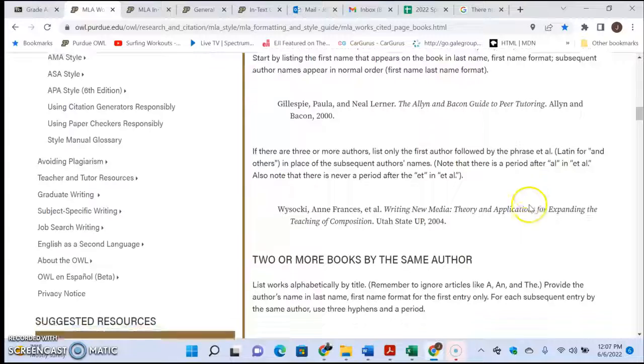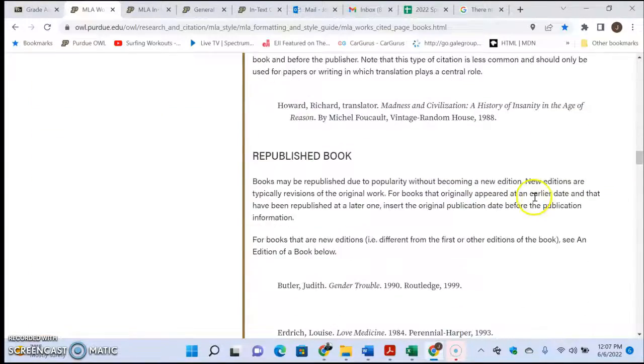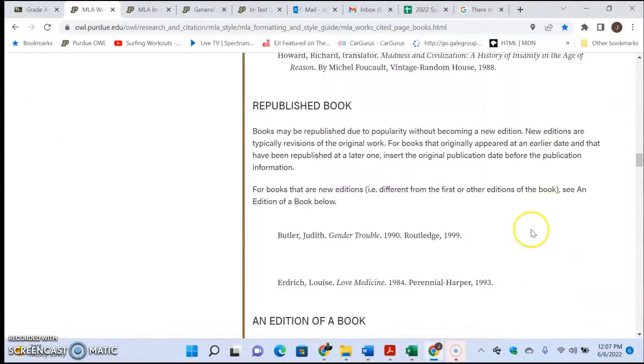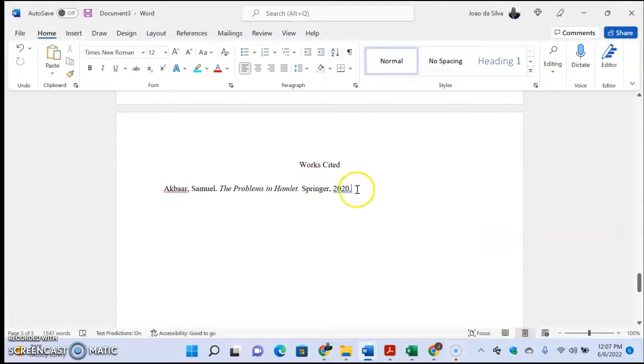The rules are different, of course, if you're going to do it from a scholarly journal, you need the volume, you need the journal's name, and all the other information. So you follow those rules, and then you do it alphabetically. And in this case, after Akbar, I used Shakespeare, William.